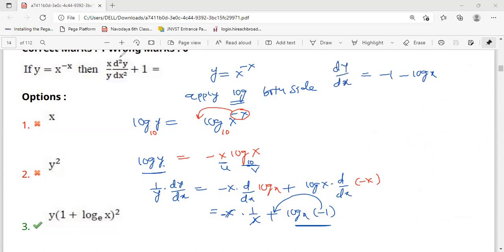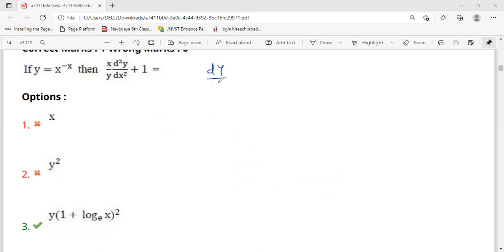But they're asking for the second differentiation. So dy by dx is equal to minus 1 minus log x. Again, we have to do the second differentiation. So this is d square y by dx square, but here something we are missing. Just one second.